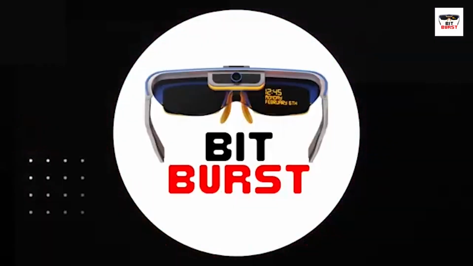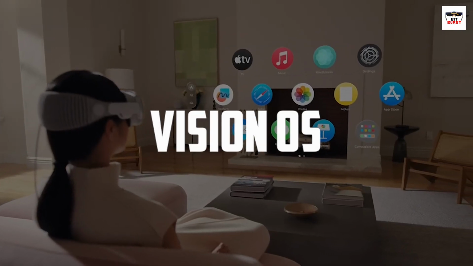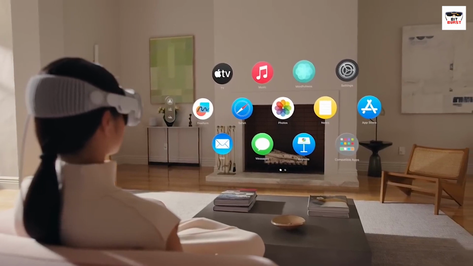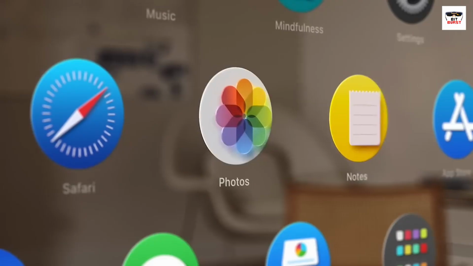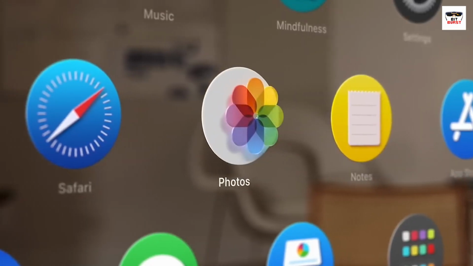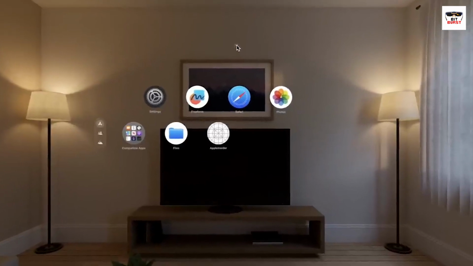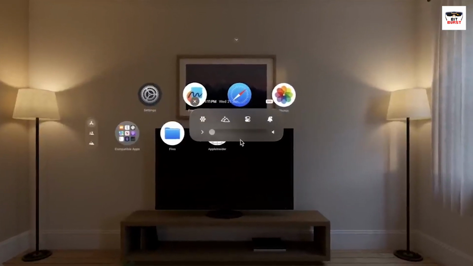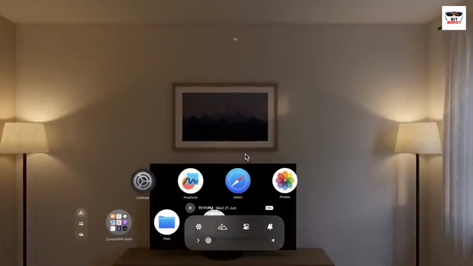Welcome back to Bitburst. Get ready for VisionOS, the groundbreaking new operating system designed for Apple's highly anticipated augmented reality headset. VisionOS will enable amazing immersive experiences by seamlessly blending digital and physical worlds.